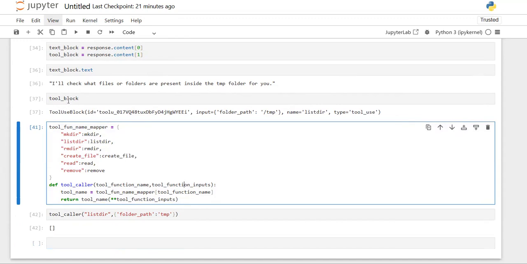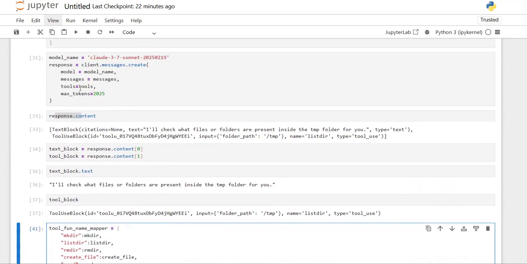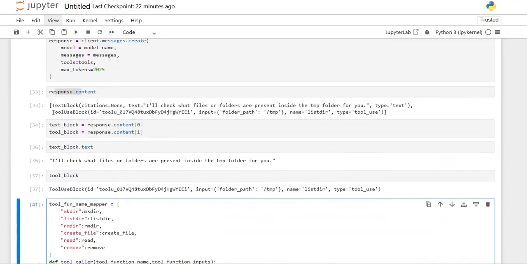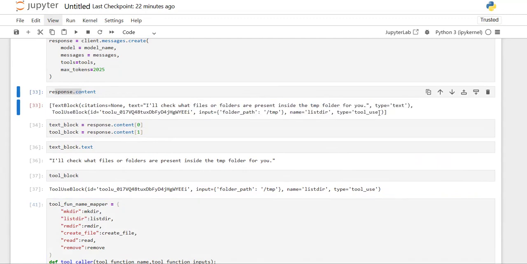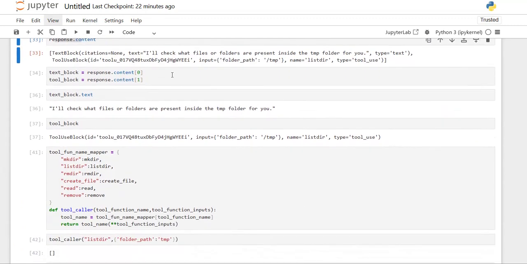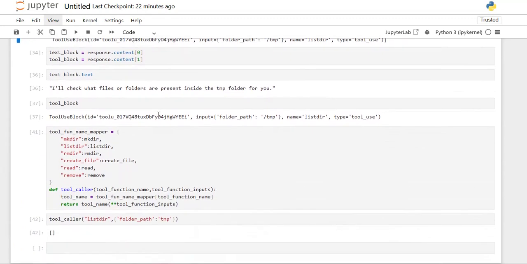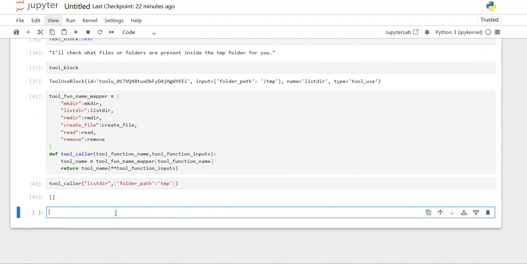Now, whatever tool block is provided, let's move back to the model response. In this model response, the model is asking us to perform this tool call, or execute this tool function. In order to execute it, we got the tool block. By using that tool block, let's get the tool name.